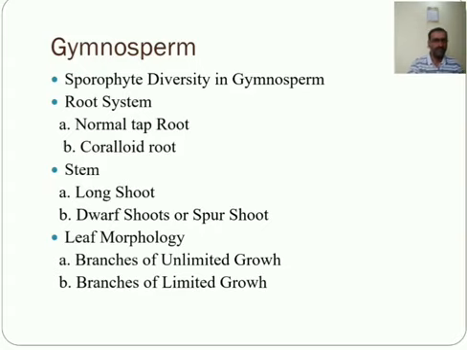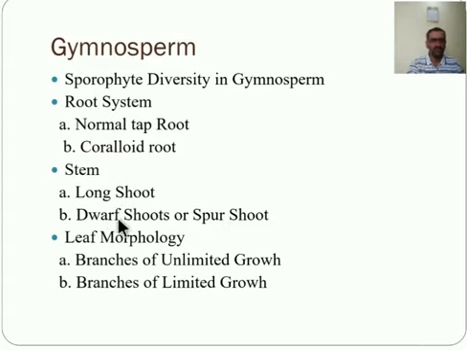In conifers the stem is erect, tall and slow growing, and it has lateral branches of two types. First one is the long shoot, second one is the dwarf shoot or spur shoot.